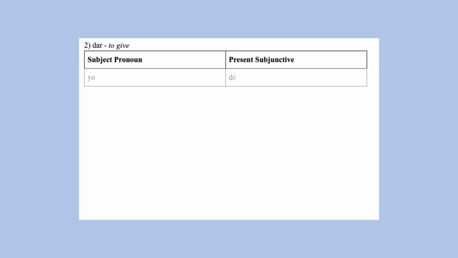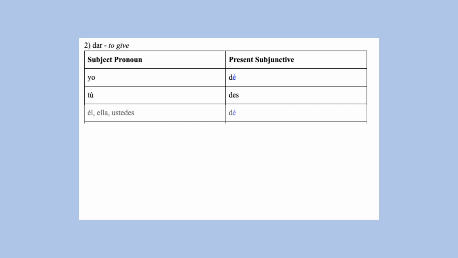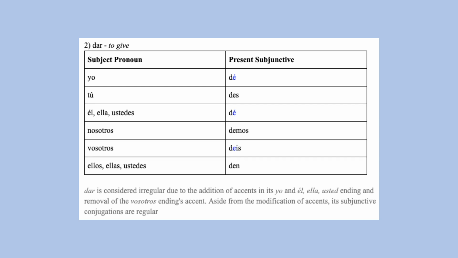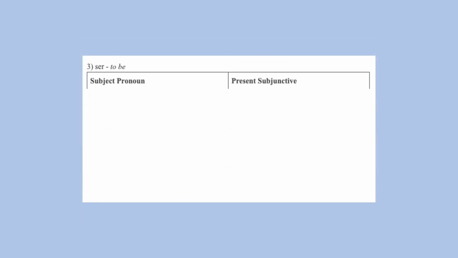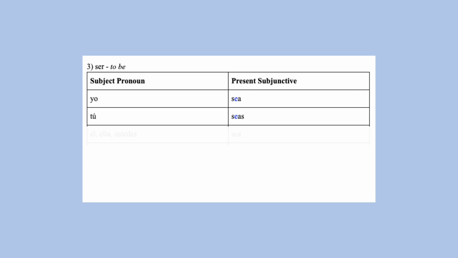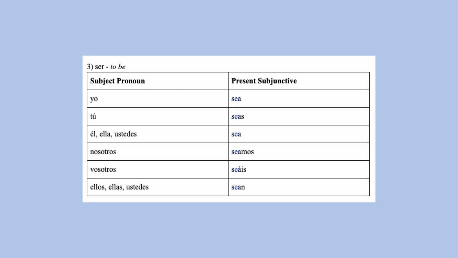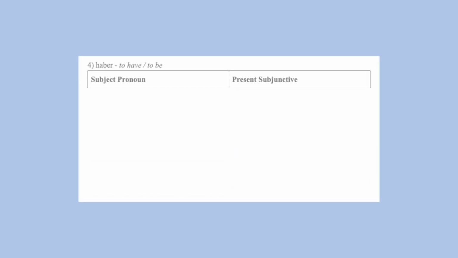Dar. Dé, des, dé, demos, deis, den. And dar is only considered irregular in the present subjunctive due to the addition or removal of accents in certain forms. Ser. Sea, seas, sea, seamos, seáis, sean. Haber.